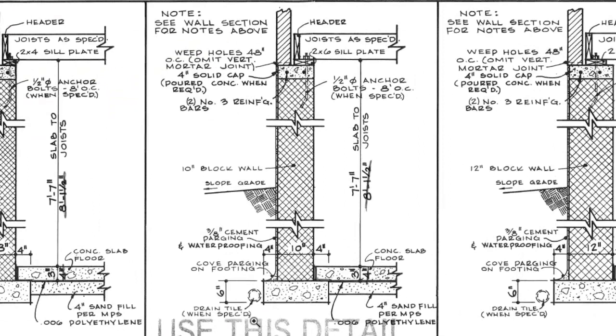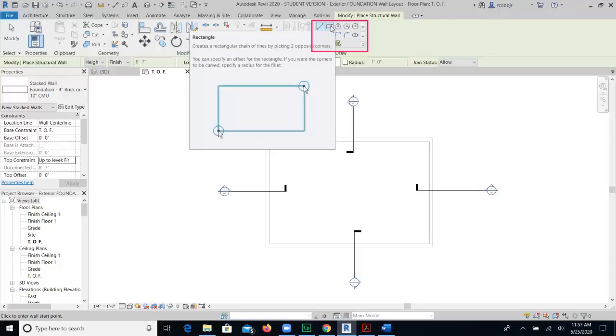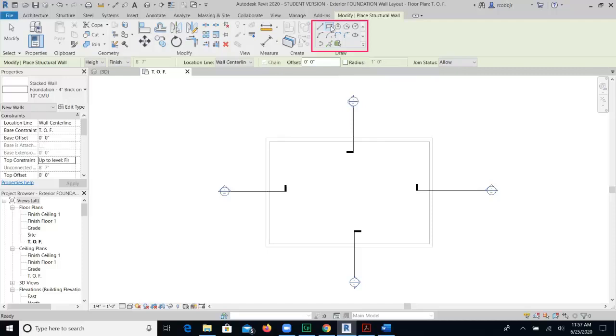If you look in the detail view, you will see that the bottom of the CMU wall is at the top of footing. The brick will go up to the finished floor 1. In the Modify Place Structural Wall tab, since this wall would take on a rectangular shape, you will click on the rectangle tool.